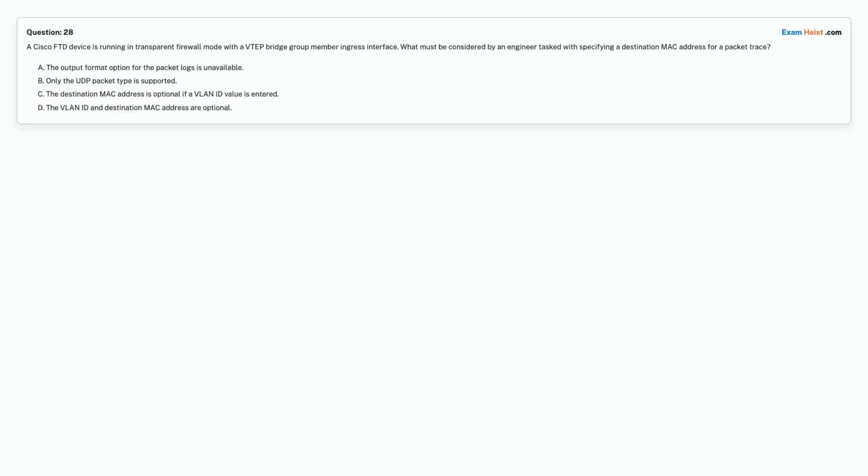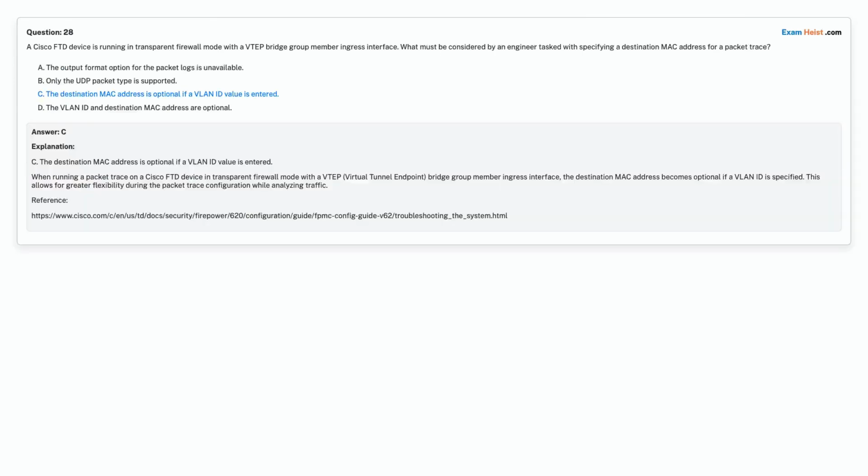Option A. The output format option for the packet logs is unavailable. Option B. Only the UDP packet type is supported. Option C. The destination MAC address is optional if a VLAN ID value is entered. Option D. The VLAN ID and destination MAC address are optional. Choose the correct answer.